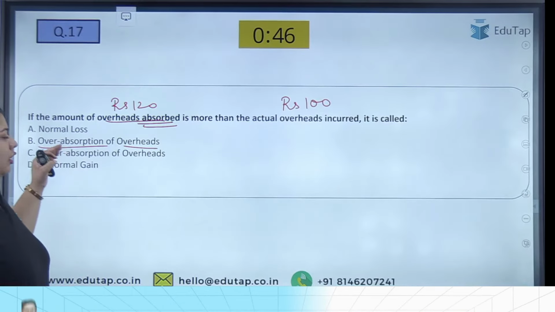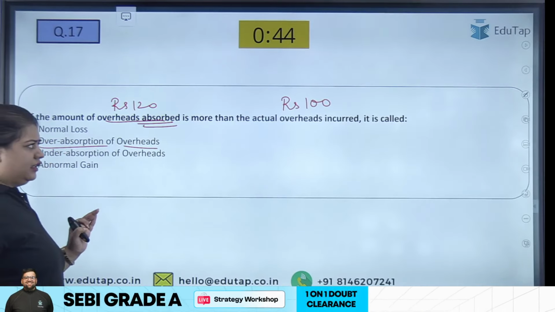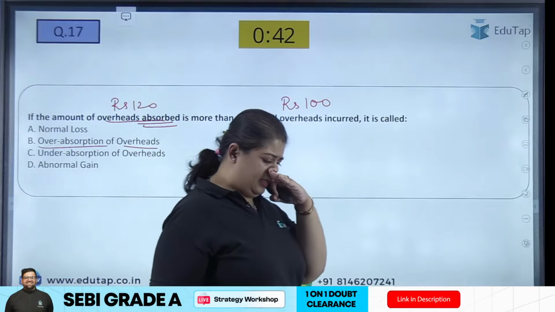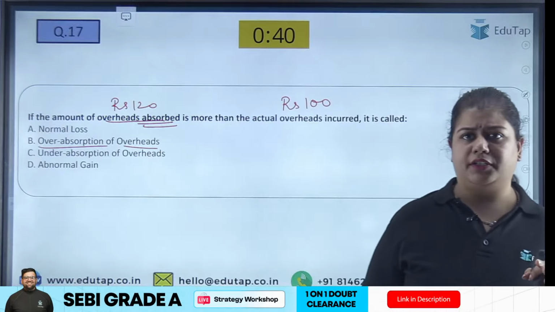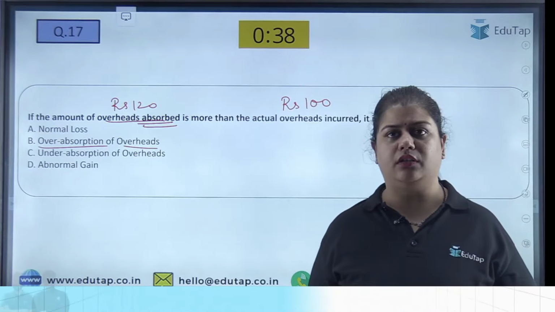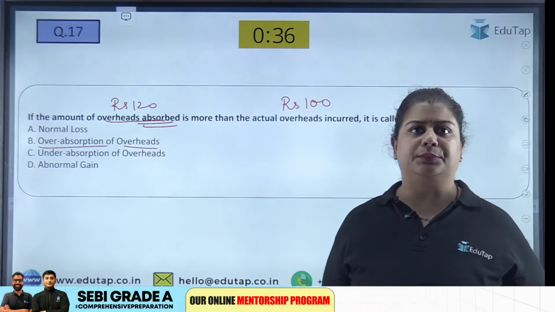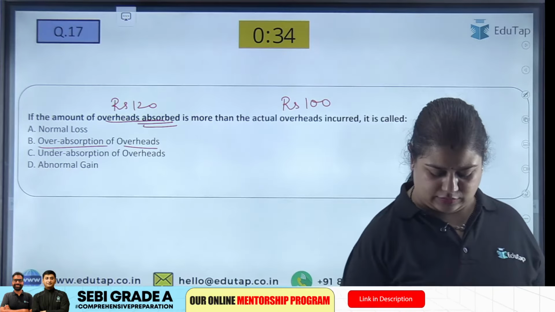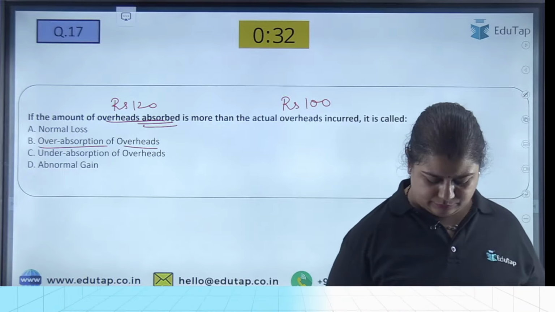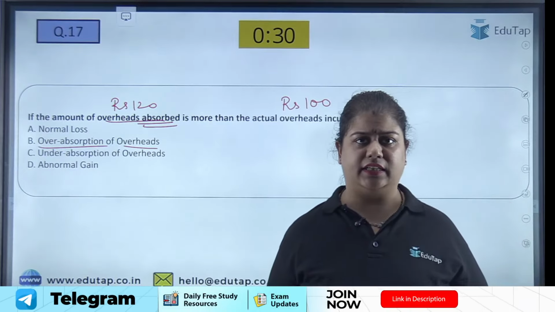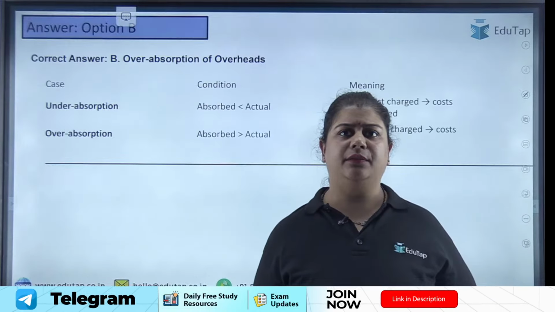Normal loss and abnormal gain are different aspects, not related to overhead absorption here. So over absorption is the correct answer. I hope this is very easy. Everybody has answered correctly, B. Moving ahead.